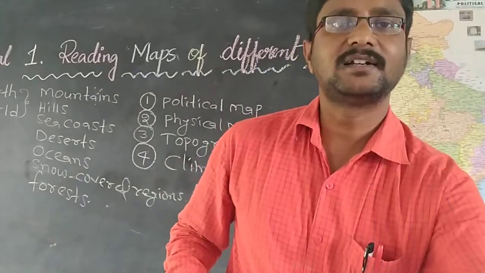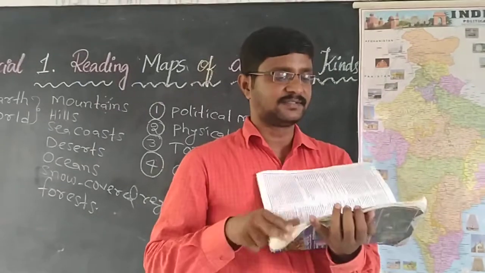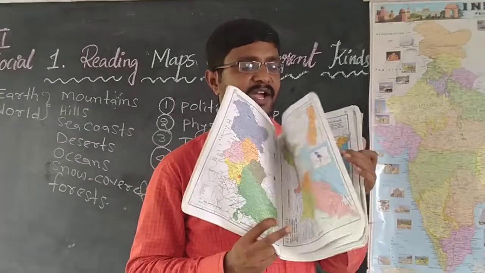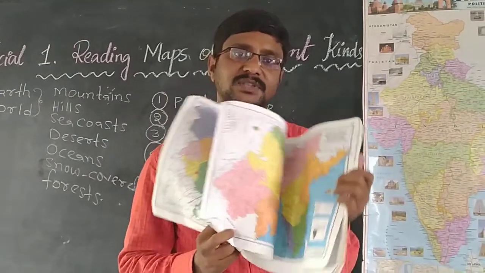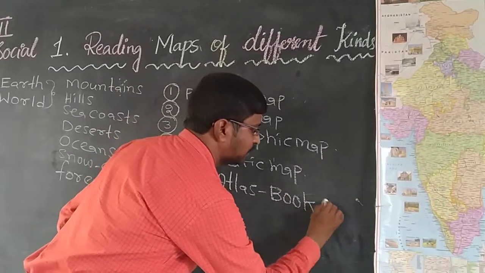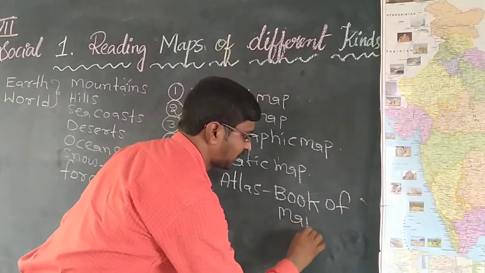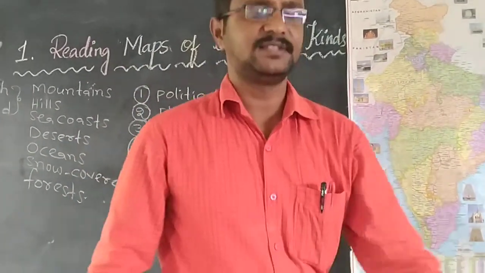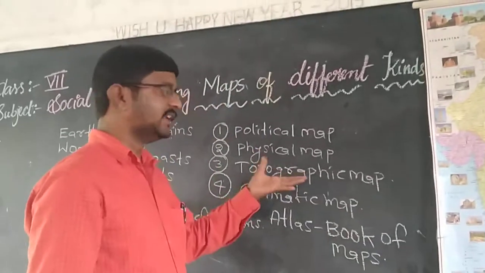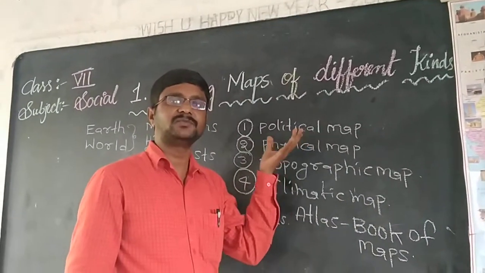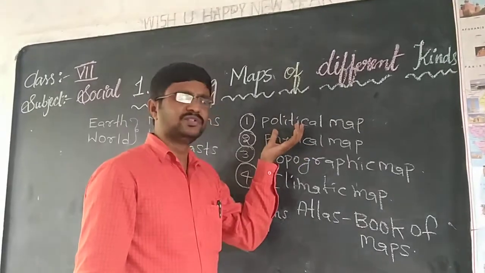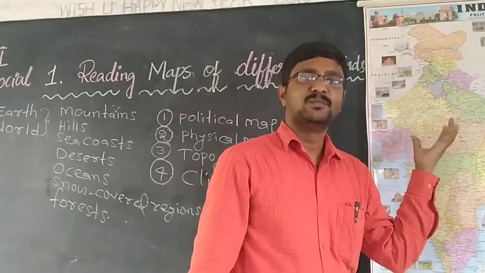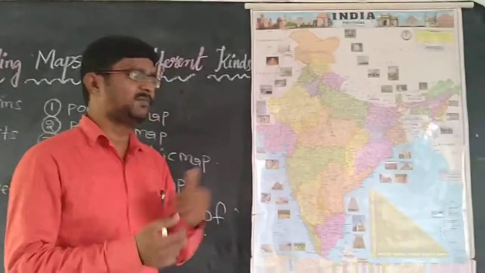But here in the atlas, what do you find? Here you find maps. So it is a book, and atlas means a book of maps. A book of maps is called an atlas, right? Yes, just now we have learnt. In every atlas we can find different kinds of maps. Political map, physical map. Do you know the meaning of political map? For example, this map is called a political map. What is a political map?